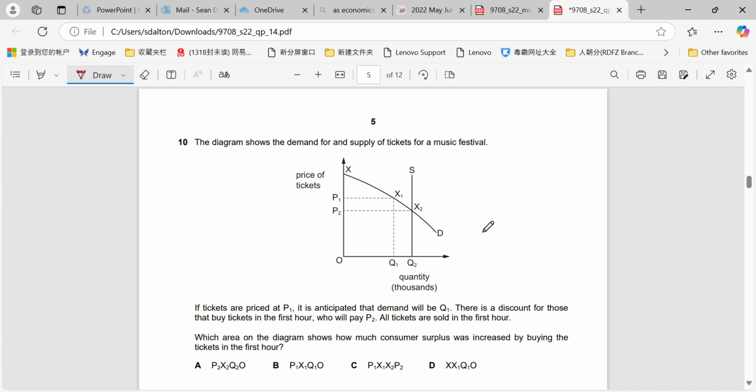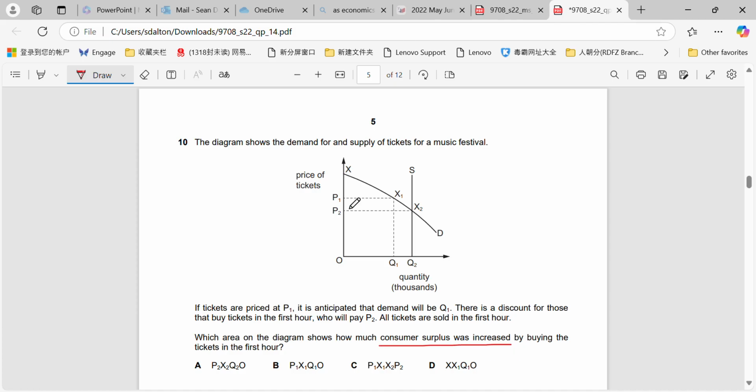Question 10. Okay, tickets are priced at P1. It's anticipated that demand will be Q1. There's a discount for those that buy tickets in the first hour who will pay P2. All tickets are sold in the first hour. Okay, how much was the consumer surplus increased by?